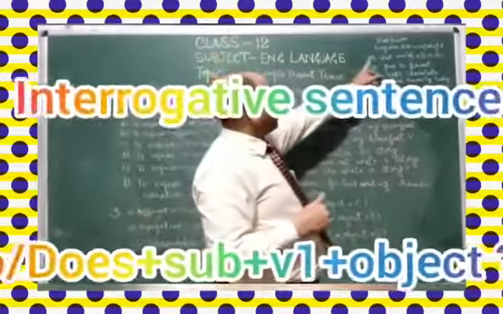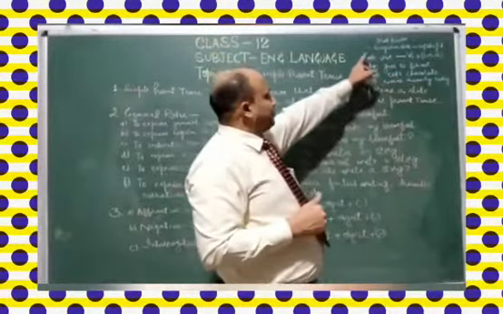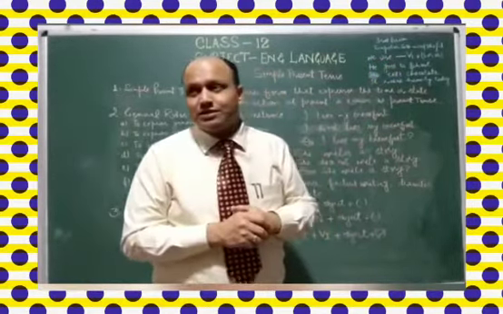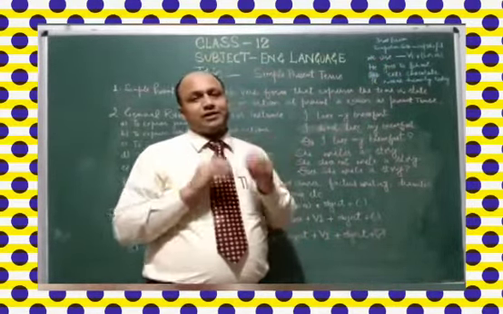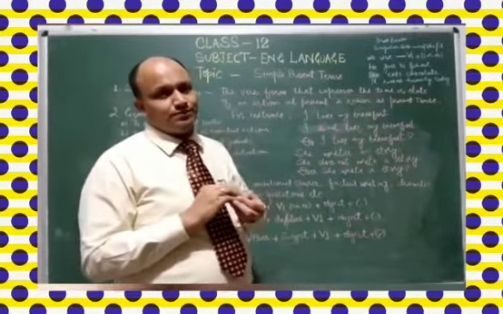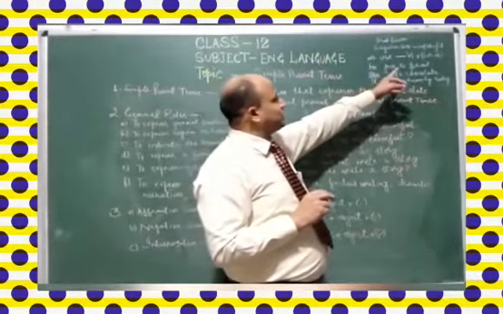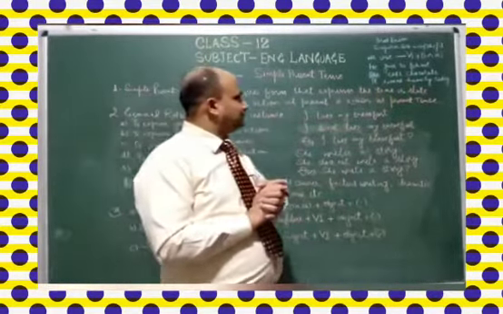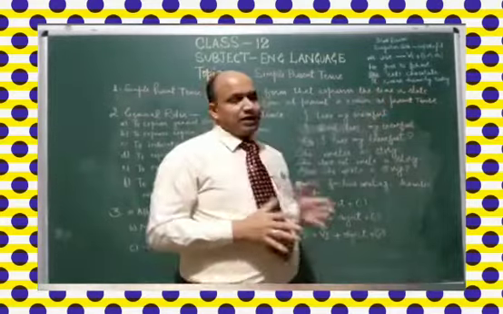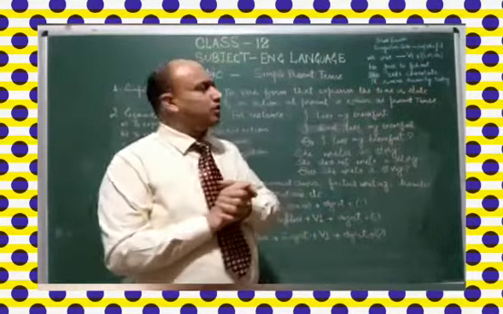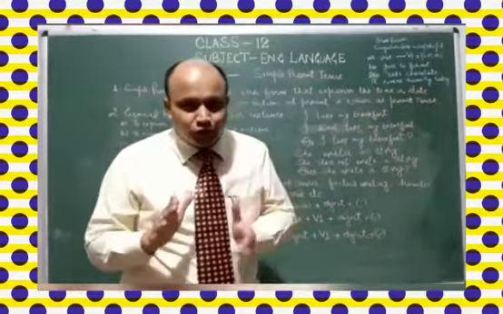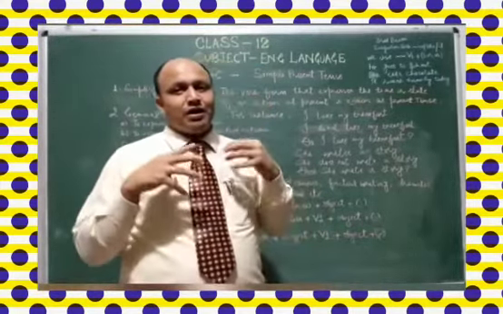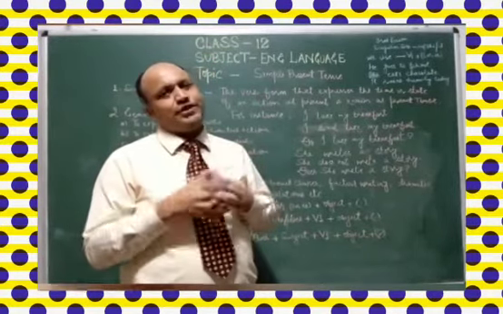Now, this is the rule I have already discussed. With third person singular, what are third person singulars? He, she, it, or any singular noun. With them, we use the first form of verb plus s or es. Examples are given like he goes to school, she eats chocolate, and it rains heavily outside today.